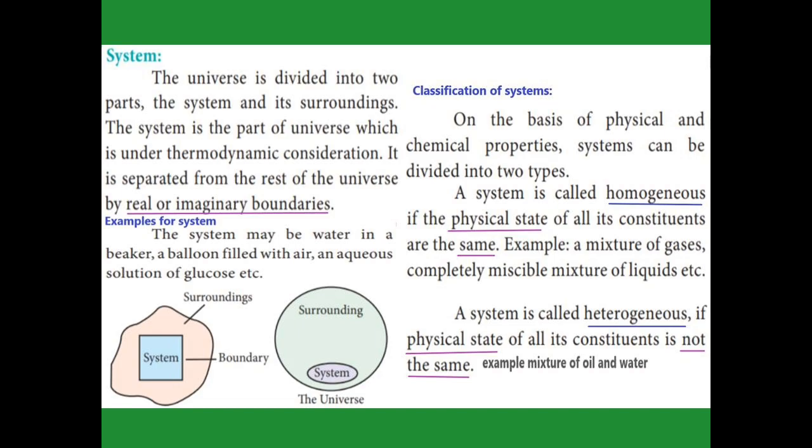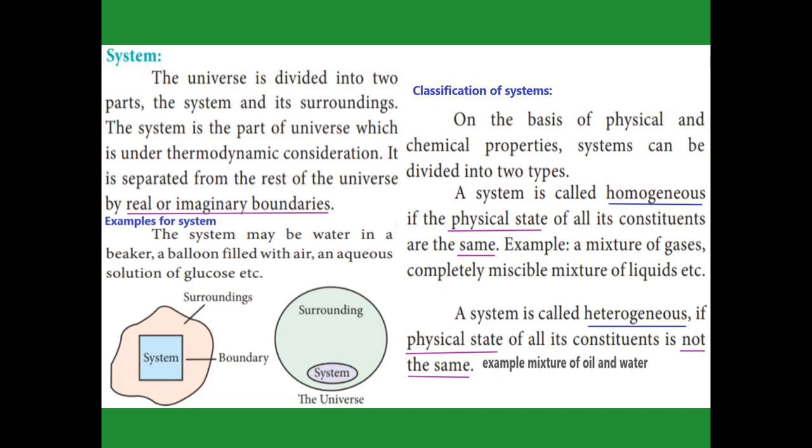Homo means same. So when the same physical property exists throughout, it is called a homogeneous system. For example, a mixture of gases. We have many gases, but since they have the same physical property, it is a homogeneous system. Also, a completely miscible mixture of liquids has the same physical property, so it is a homogeneous system.